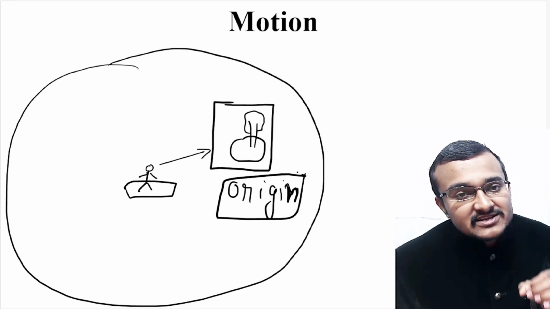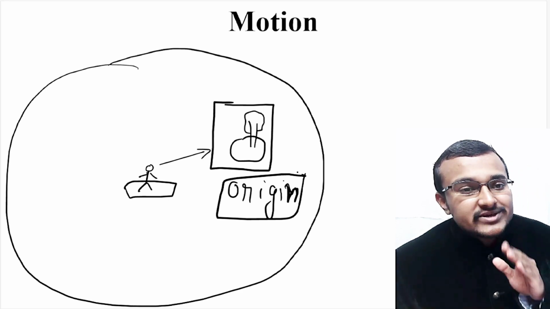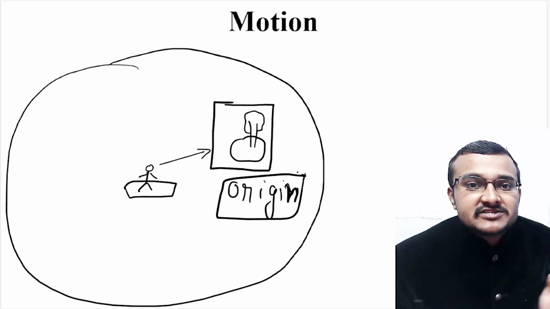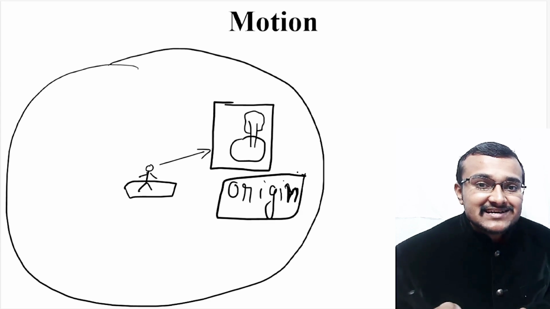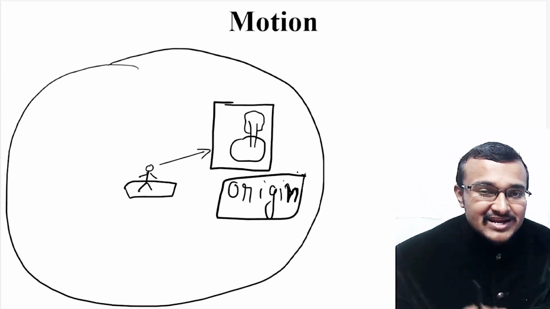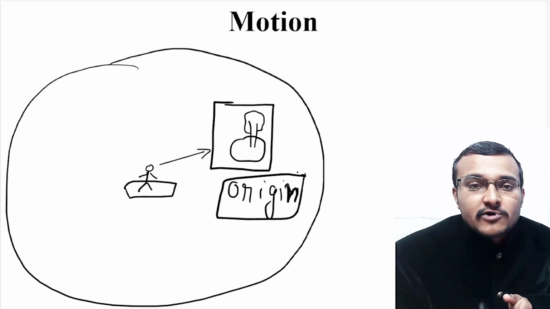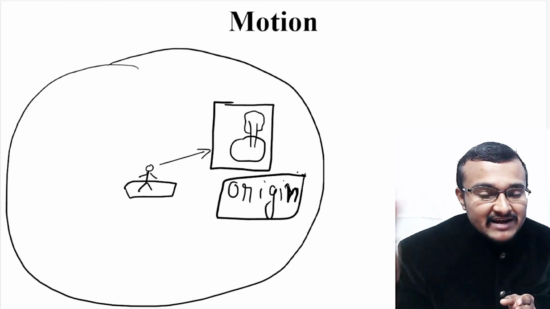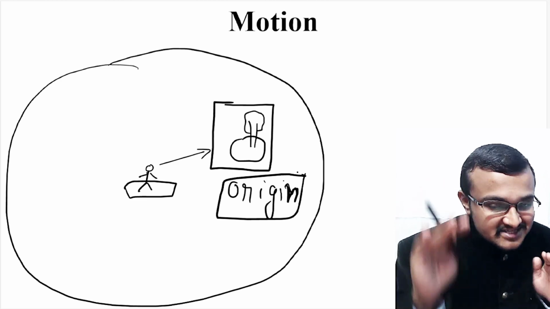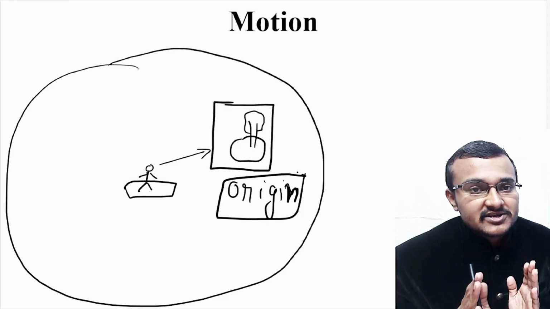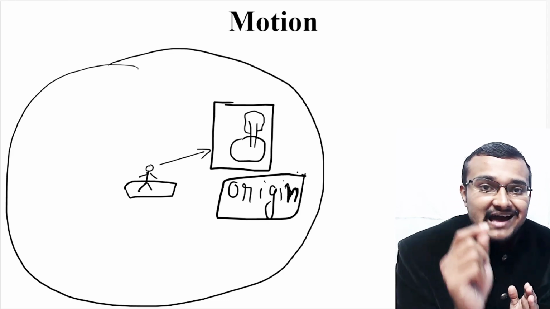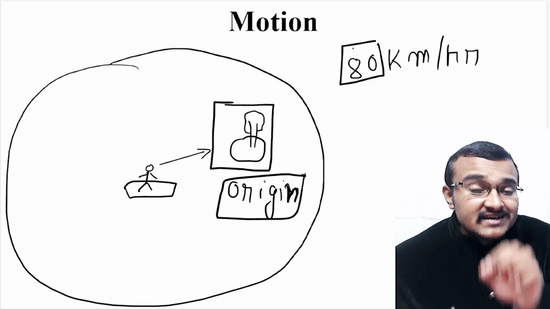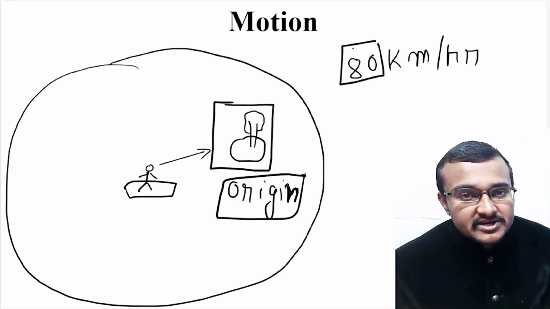Even when you're traveling in your vehicle, you will experience that you're going in a particular direction by having reference points, reference objects around you. When you see all the objects moving backward, you experience that you are in forward motion, going in a direction opposite to the objects which are moving backward. The objects are not really moving, they are stationary, but you are moving, and those objects around you act as your reference point to understand your motion. A reference point, an origin, is very important to define a particular motion.